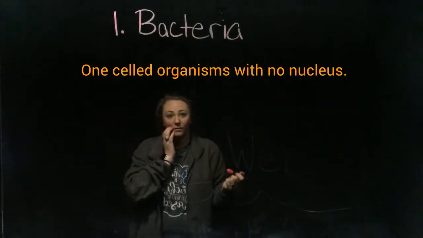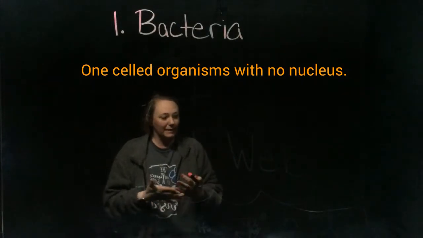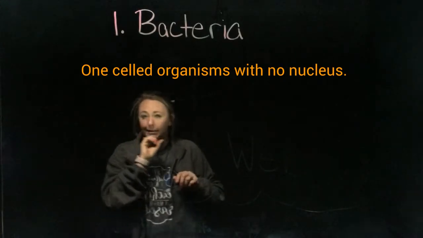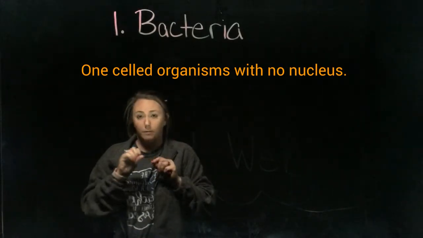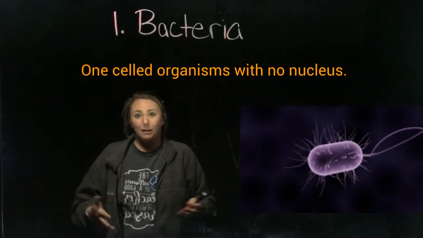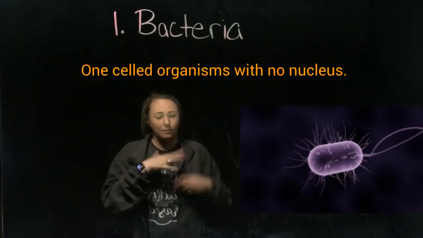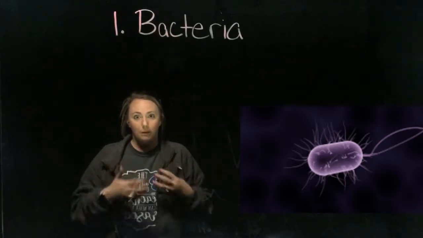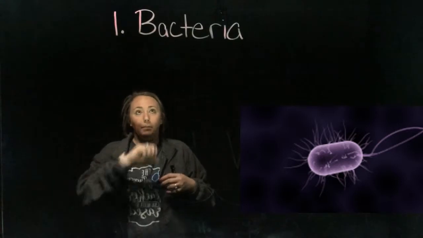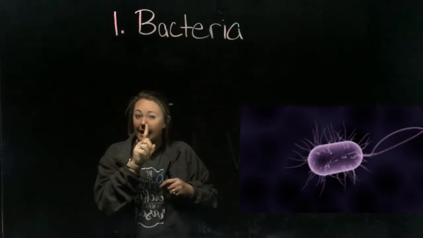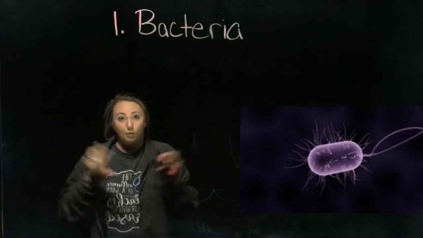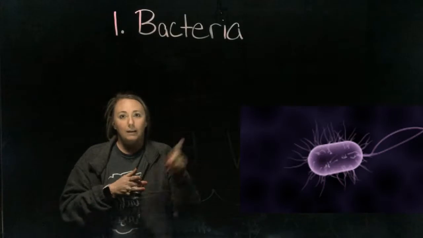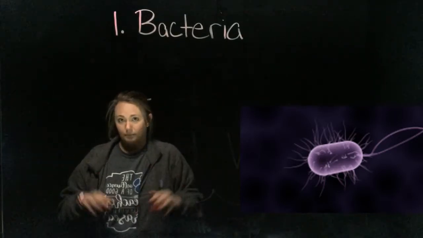Okay, our first word for today is bacteria. Bacteria is a one-celled organism with no nucleus. It is the tiniest, smallest form of life you can find. So it's just one cell. I know you probably don't understand a lot of what that means, but our bodies are made up of millions and millions and millions of cells. Bacteria has just one tiny cell, and it has no nucleus. I'm not going to get into the weeds of what all that means. You just need to know that it has one cell and no nucleus.